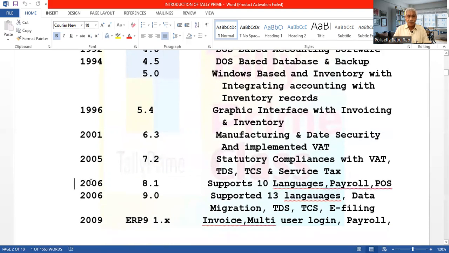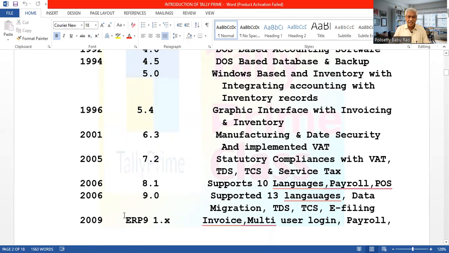And in 2006, they released 8.1. In this 8.1, this Tally software supports 10 languages. It is made in 10 languages, so whatever language you want, you can select. Payroll, POS means point of sale. How to account for the point of sale? The point of sale, payroll, everything was introduced in version 8.1.